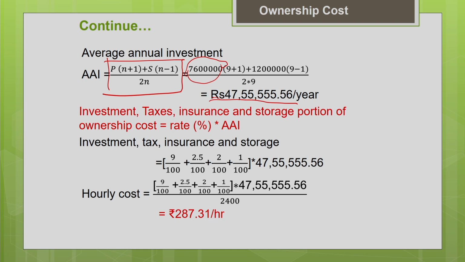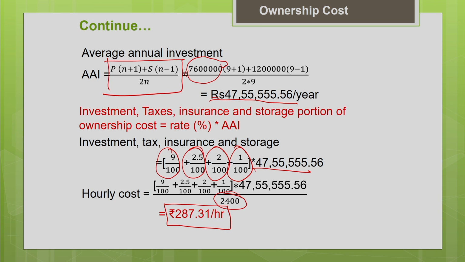Now, estimate your investment, taxes, insurance and storage as a percentage of the average value of the machine. How to estimate it? You know the investment cost is 9%, tax is 2.5%, insurance 2%, storage is 1%. Add everything, find the percentage of the average annual investment. And we wanted the hourly cost, so divide it by the number of hours of usage of the machine in a year. So, annual usage of the machine in hours, 2400 hours, divided, you will get the hourly cost of all these components of the ownership cost.